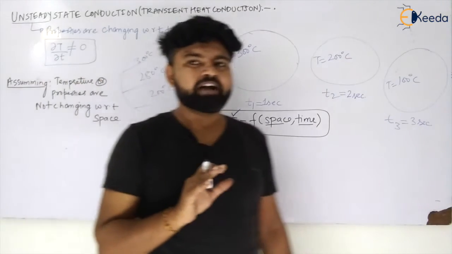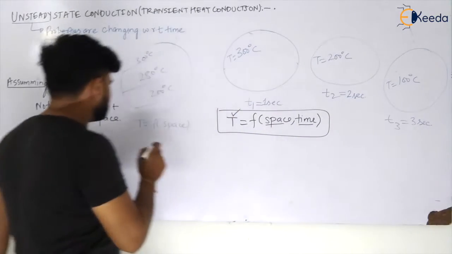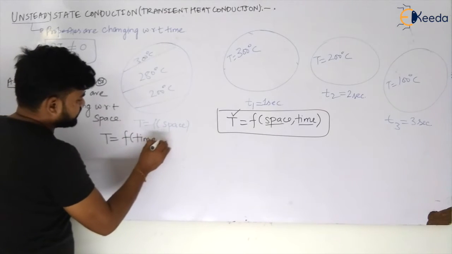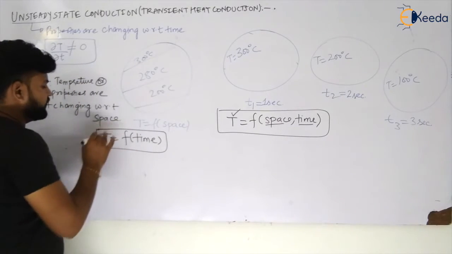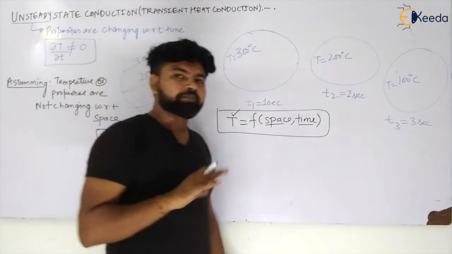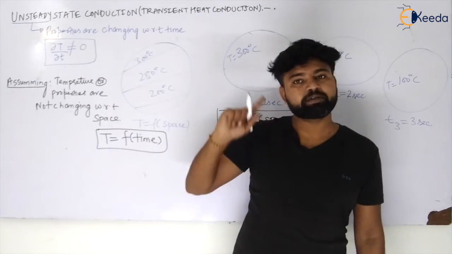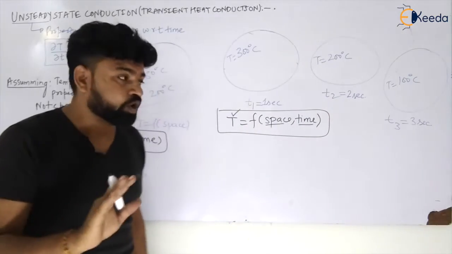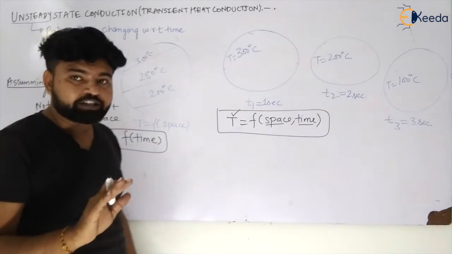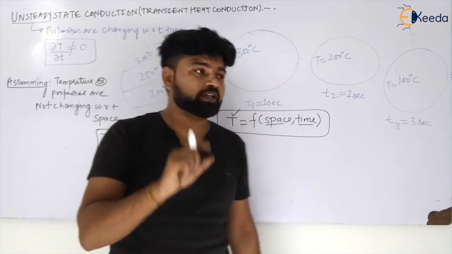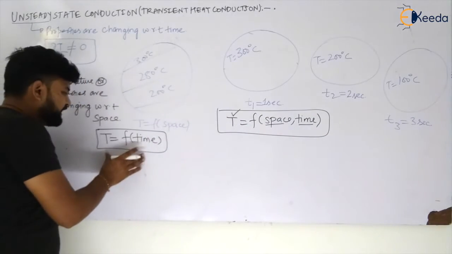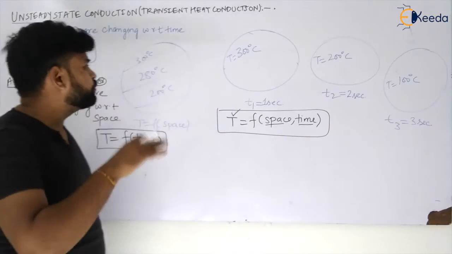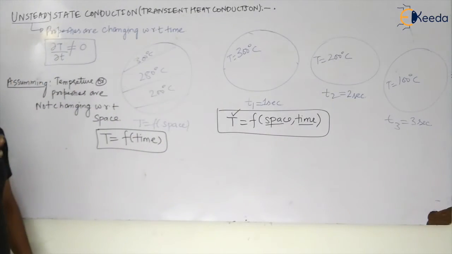So I will be left with temperature being a function of time only. When temperature is a function of time only, then we are doing unsteady state heat transfer, which we call transient heat conduction, my dear students. Hope you have understood this now. When we are considering only time as a variable and doing the analysis, what will we call this analysis?